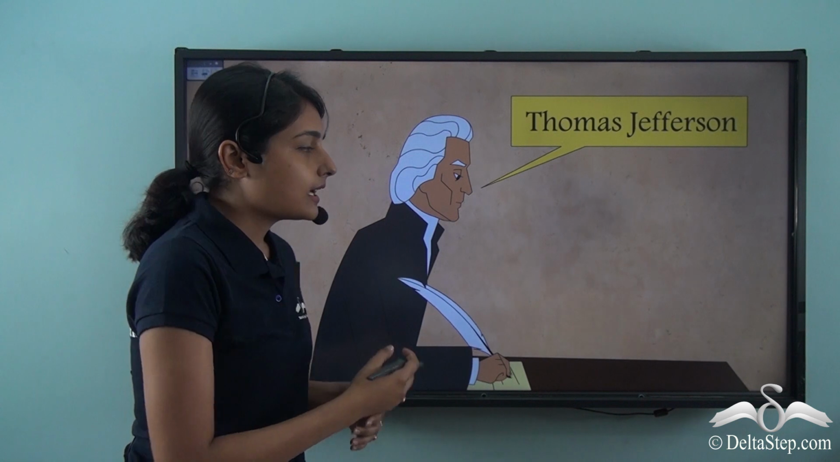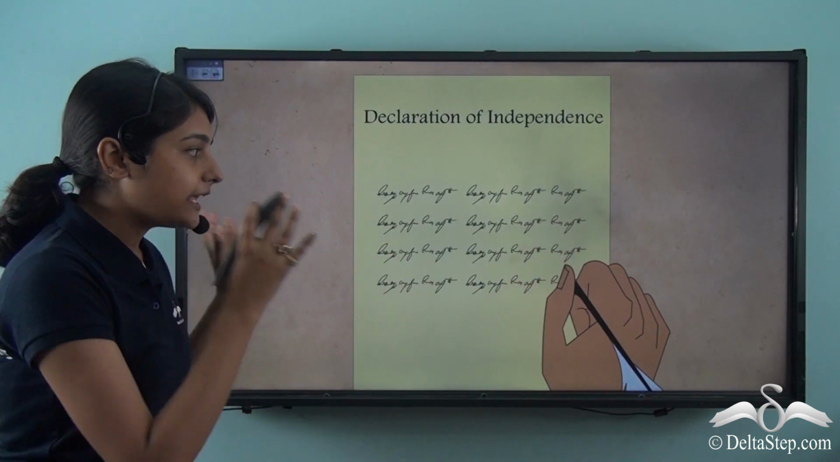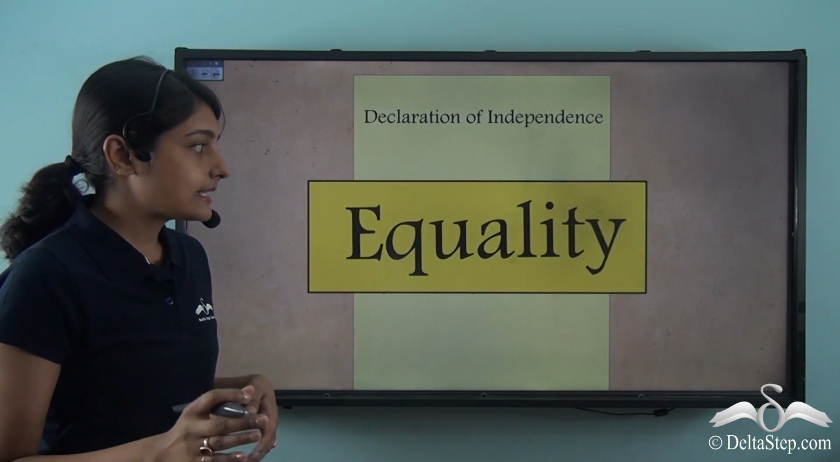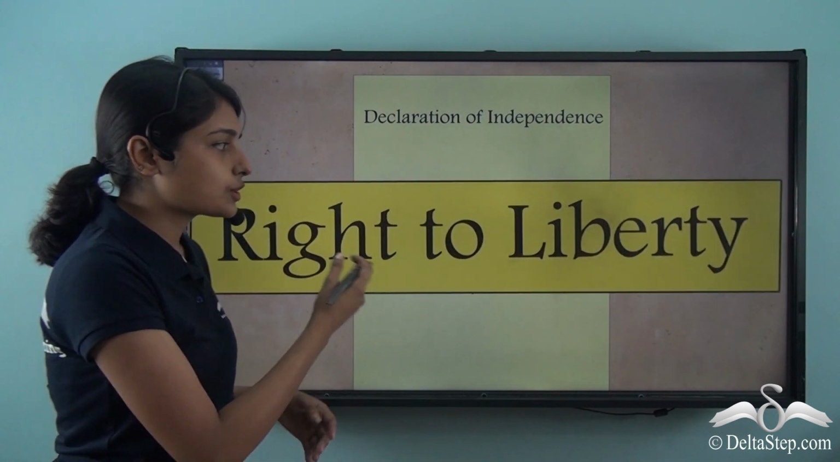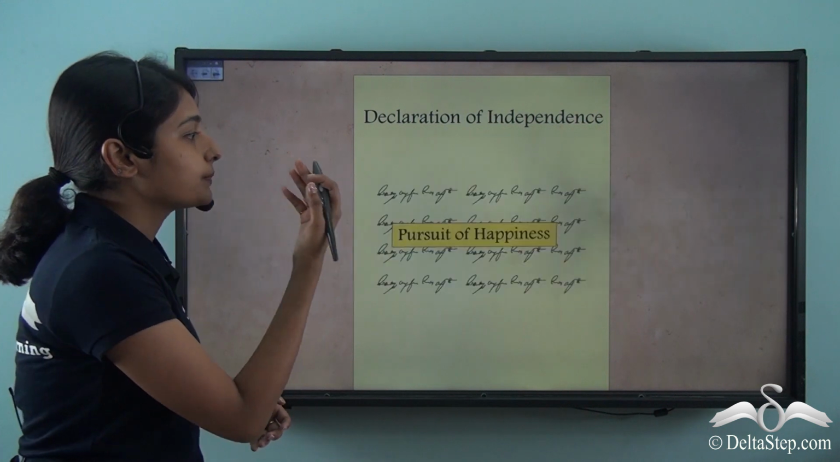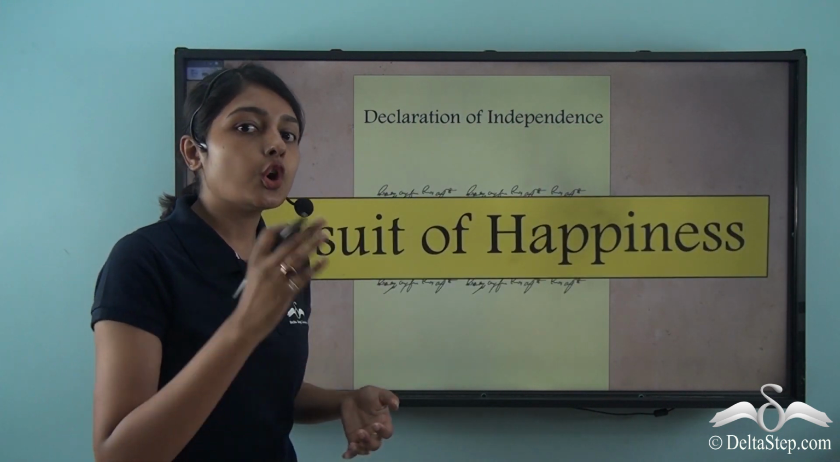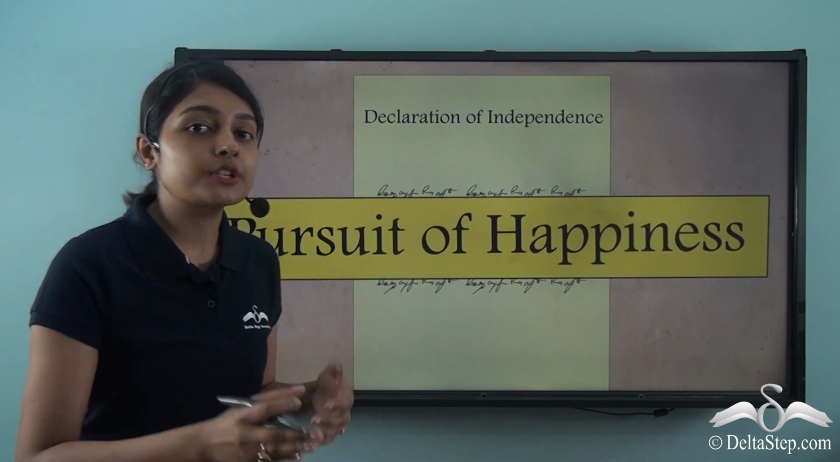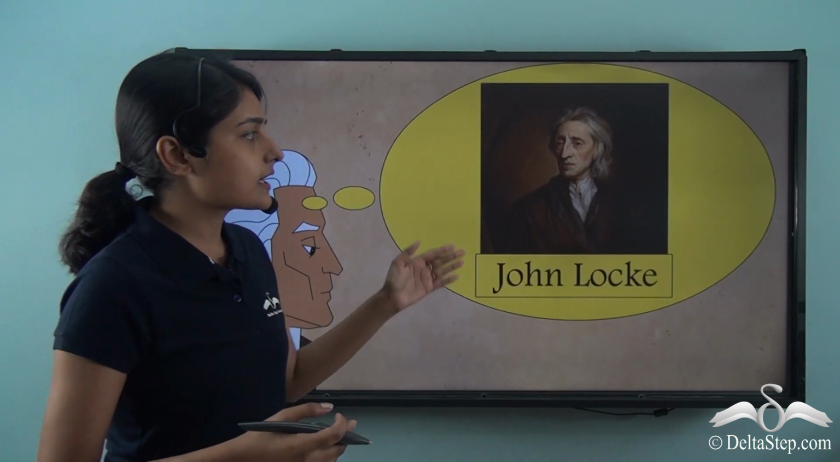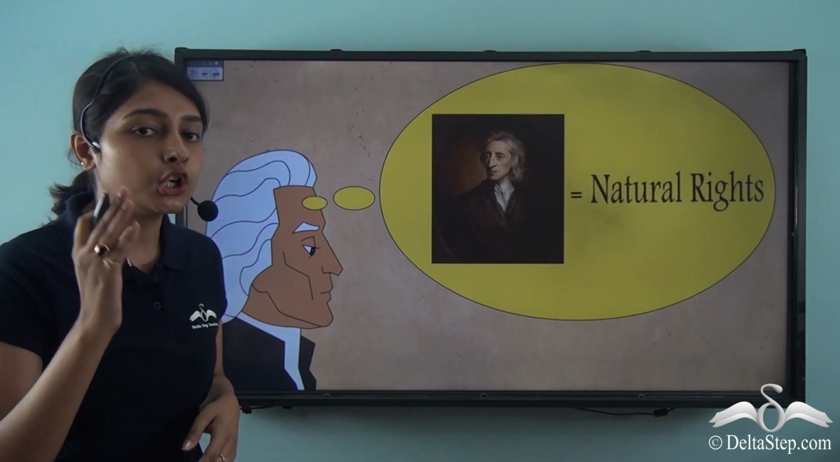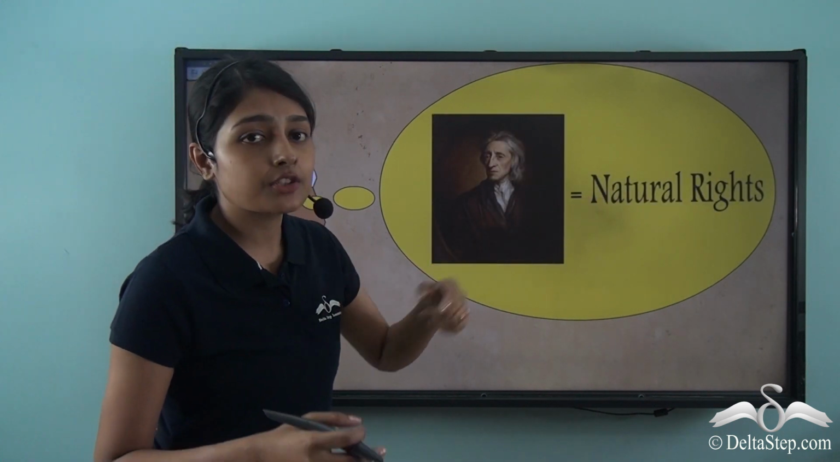Jefferson stated that all individuals are equal, and as equal citizens they have the right to life, the right to liberty, and the right to the pursuit of happiness. So all these citizens were supposed to be treated equally in the eyes of law. He borrowed these ideas from the Enlightenment thinker John Locke and his concept of natural rights.